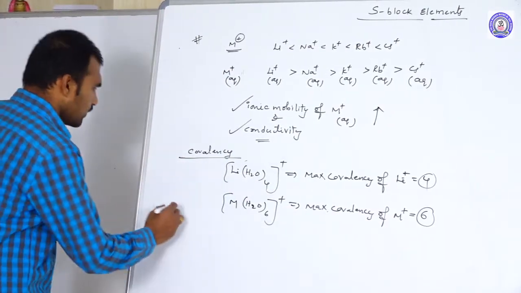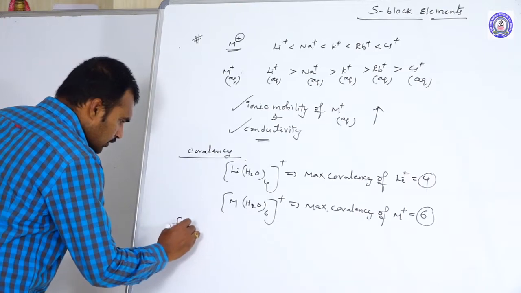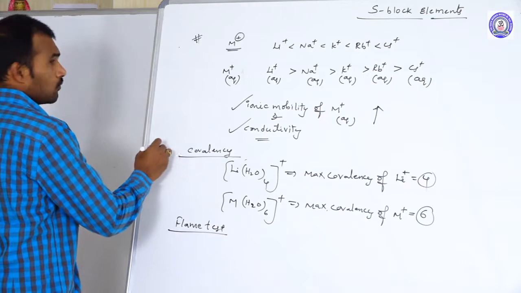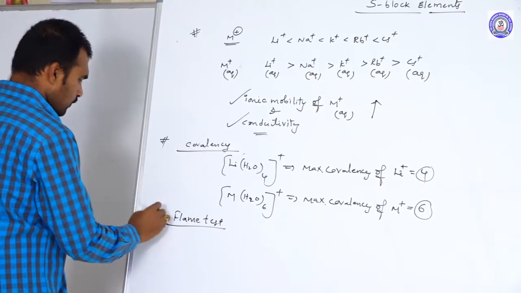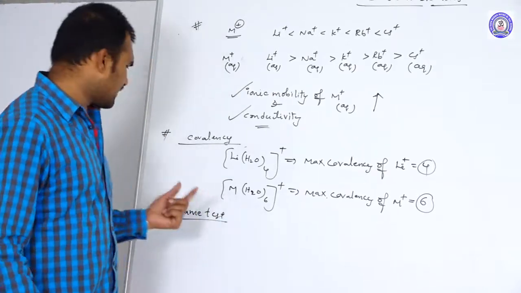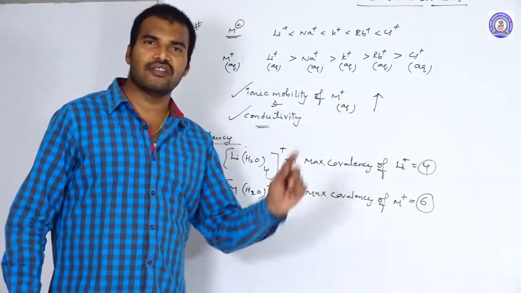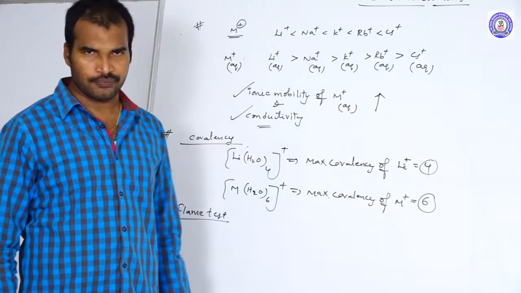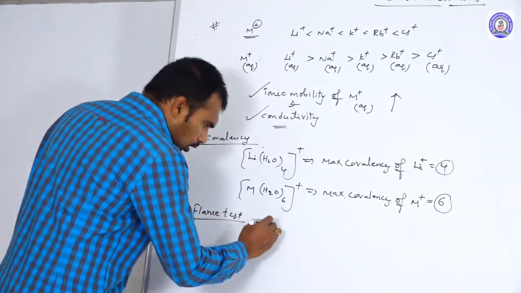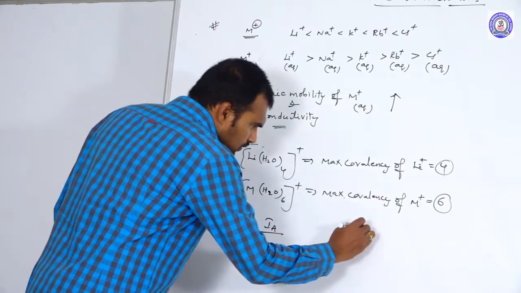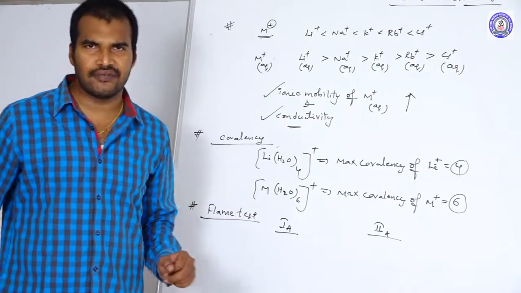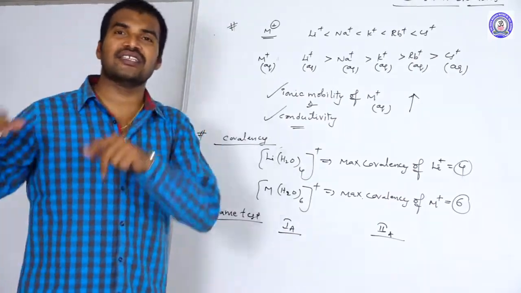Next one, flame test. What is the flame test? Flame test is one of the tests to differentiate the metal ions, especially the 1A group elements and 2A group elements. How can we differentiate? First, let us discuss what colors the flames have, and thereafter the reason behind it.